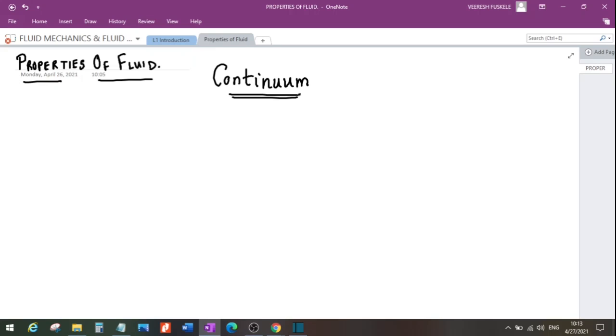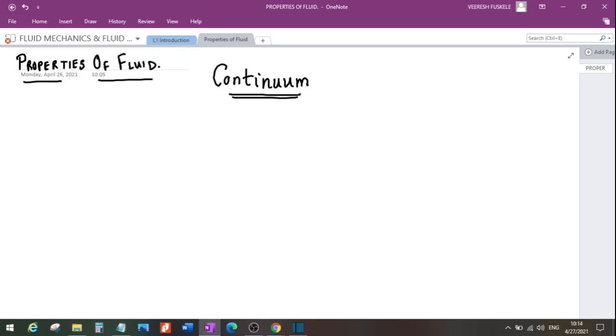And this idealization of continuum is valid as long as the size of the system we deal with is large relative to the space between the molecules. Okay? And this is the case in practically all the problems we will be dealing with, except some specialized ones, है ना? जब बिल्कुल हम मॉलिकुलर लेवल पे या बहुत ही स्मॉल स्पेसेस की बात करेंगे तब एक बात अलग है, बट जनरली जो हम प्रॉब्लम्स में डील करेंगे, in all those cases we will be able to easily apply the concept of continuum,